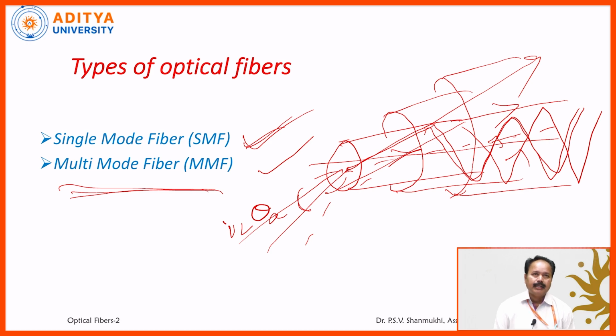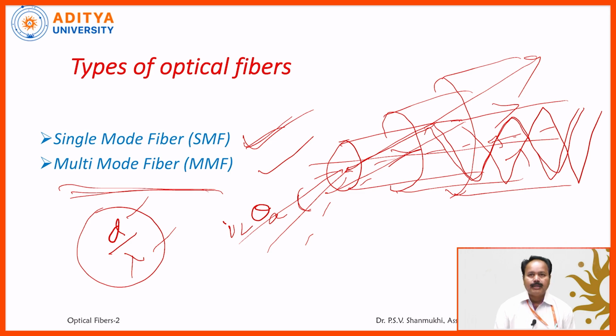So, basically optical fibers are classified into two categories: single mode fiber and multi-mode fiber. On what basis are they classified? They are classified based on the d by lambda value, where d is the diameter of the core and lambda is the wavelength of the light.